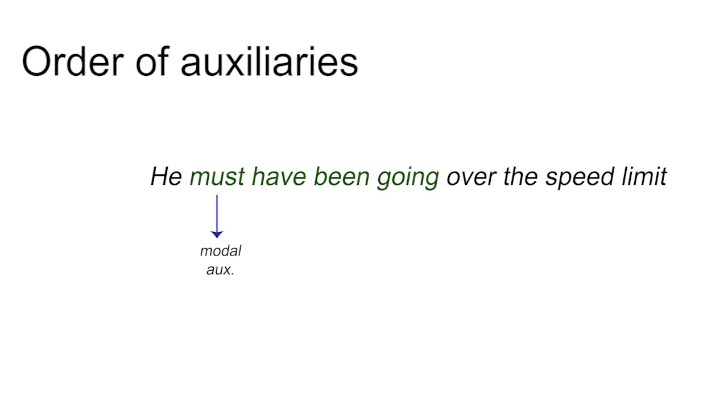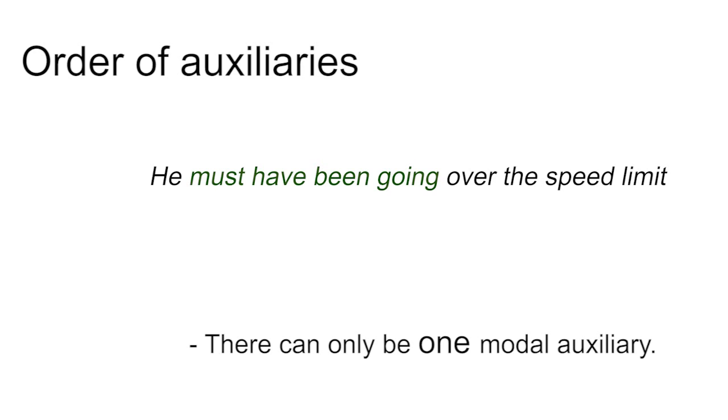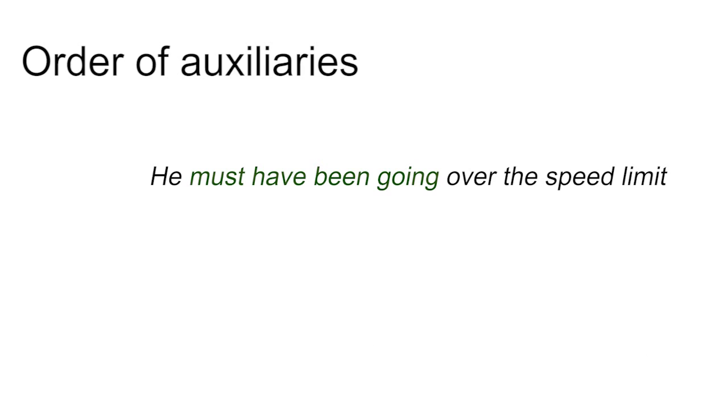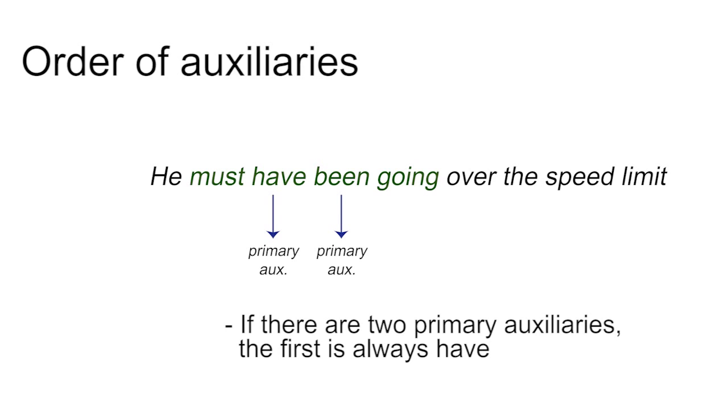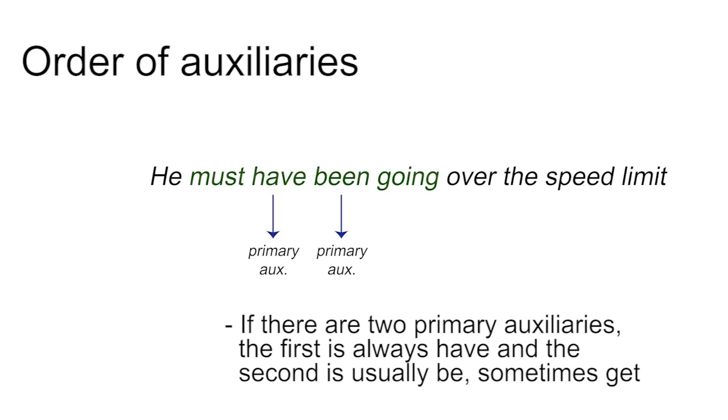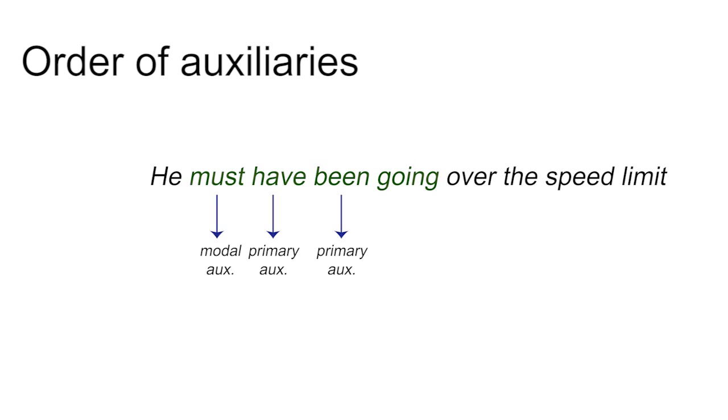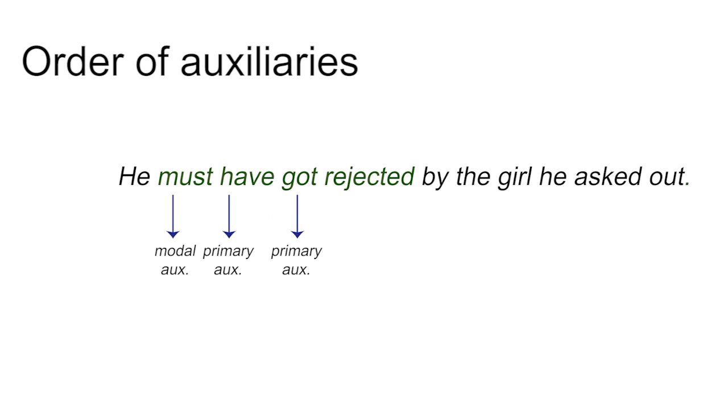Modal auxiliaries, like must in these examples, always come before any other auxiliaries. There can only be one modal auxiliary. If there are two primary auxiliaries, the first is always have, and the second is usually be, sometimes get. He must have been going over the speed limit. Or he must have got rejected by the girl he asked out.